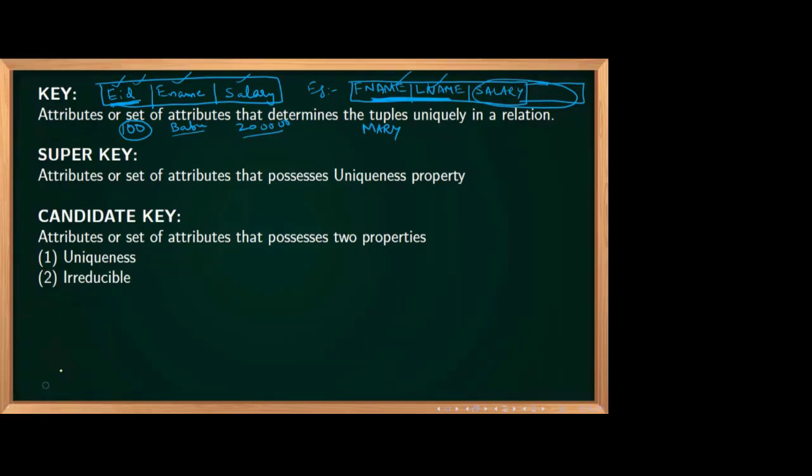Are you able to tell some answer? For super key, I am naming this the first table and that the second table. Can you tell me some super keys for the first schema? I am waiting for your answer. All are saying EID. Some are saying EID and name, EID and salary.